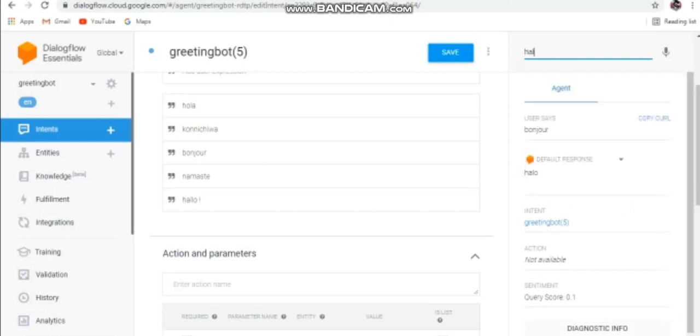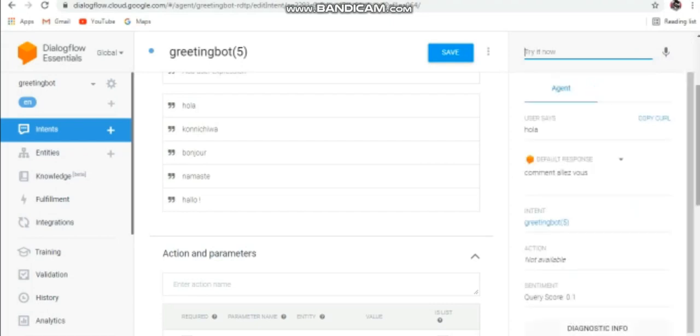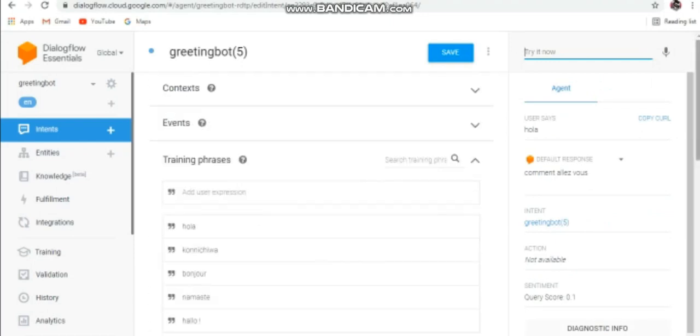See, I wrote bonjour and it's saying hello. I wrote hola, it's saying it one more time because I wrote the spelling of hello wrong here. See now, I wrote the spelling of hello right. Now it's saying konnichiwa. See now it's saying comment. So now like this a chatbot works.